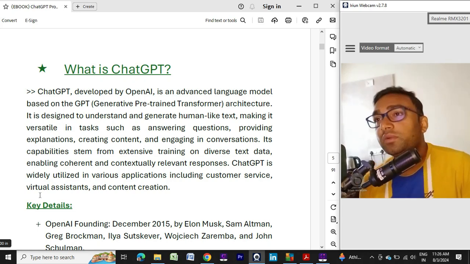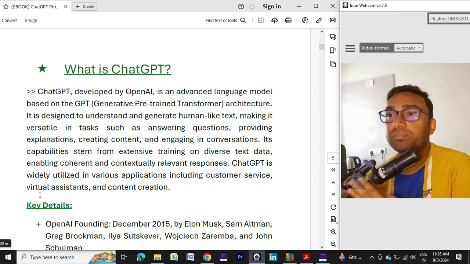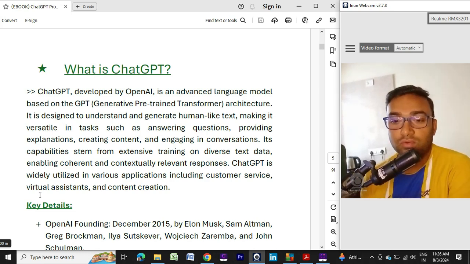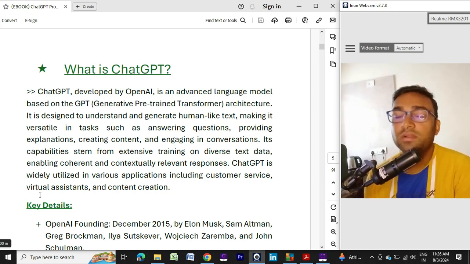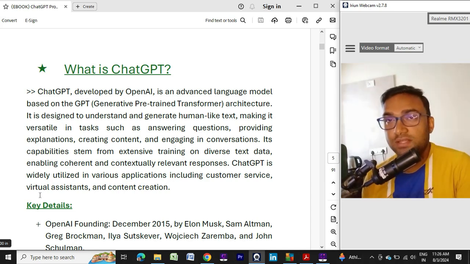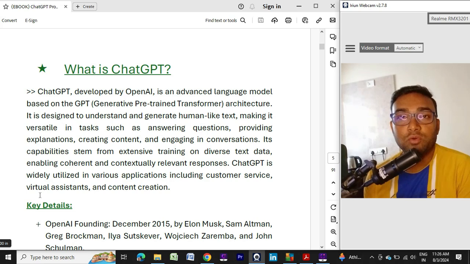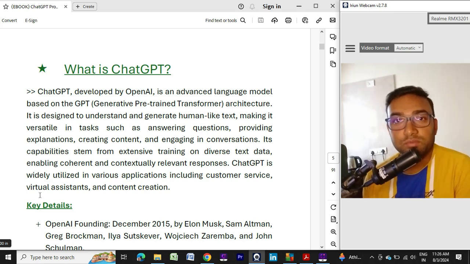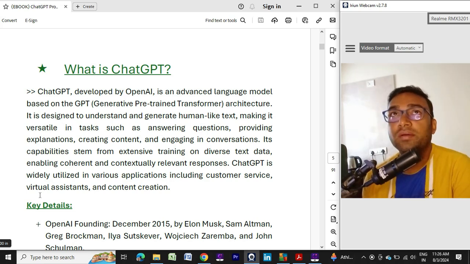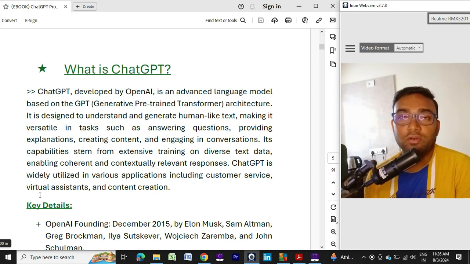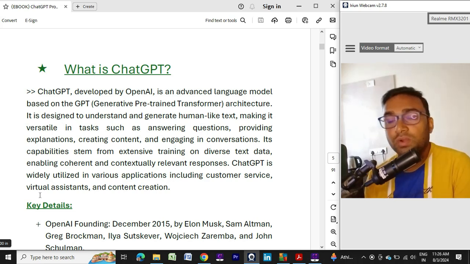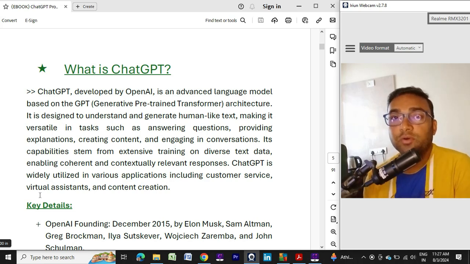In this module we will learn what ChatGPT is. In the last module we saw what we learned. Here we will learn what ChatGPT is. ChatGPT is a large language model, an advanced language model based on the GPT architecture. So what is GPT? GPT is Generative Pretrained Transformer.